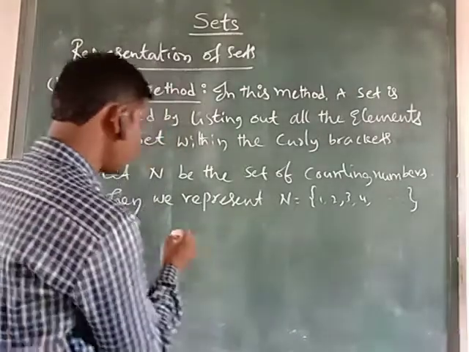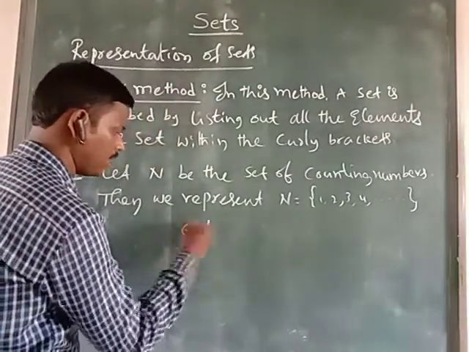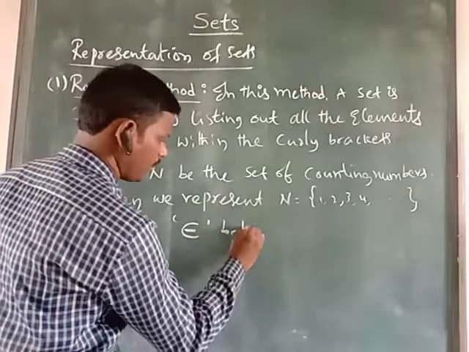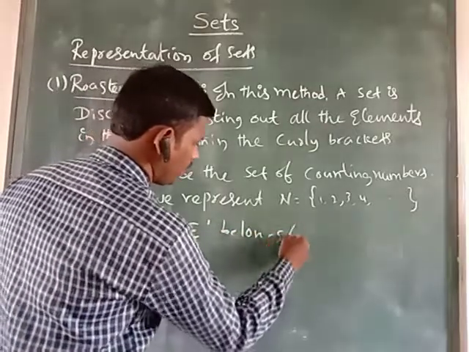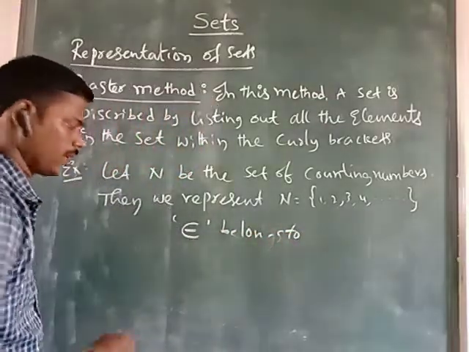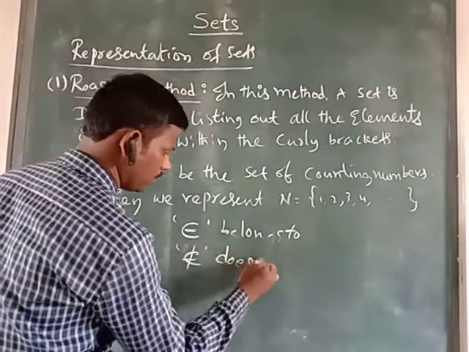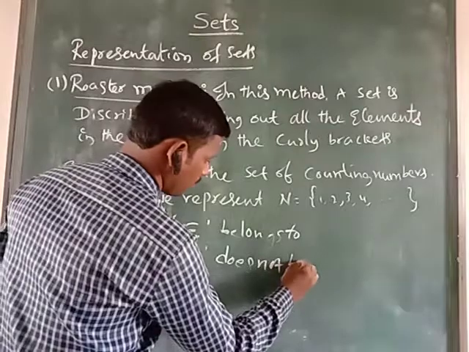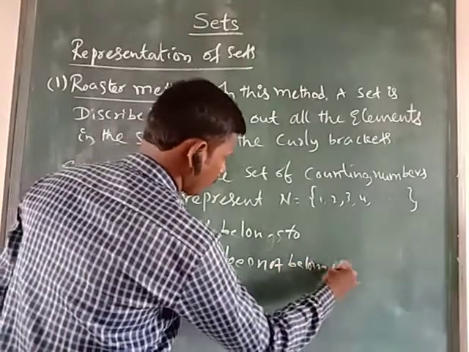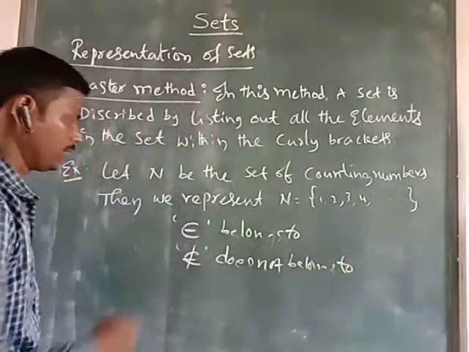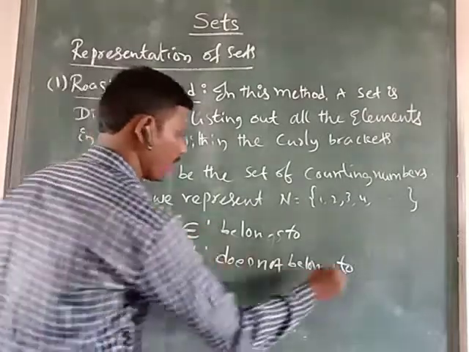Here we can use this symbol, which is called belongs to, and this symbol, does not belong to. These two symbols we learn here also.